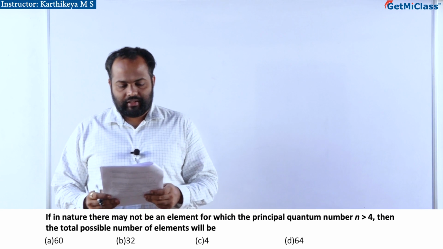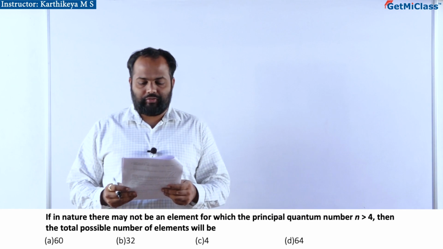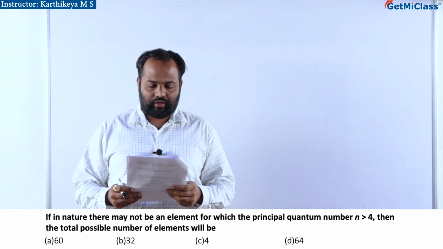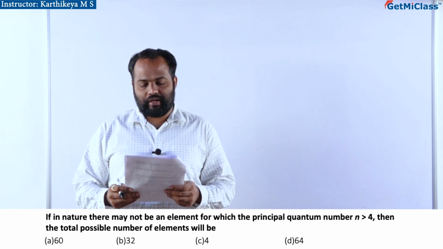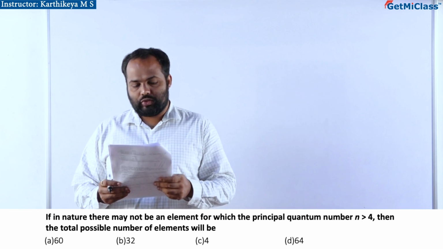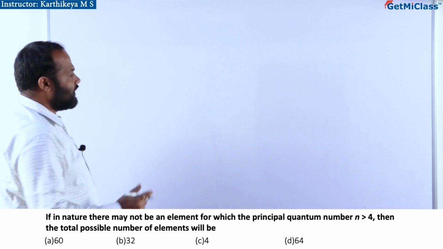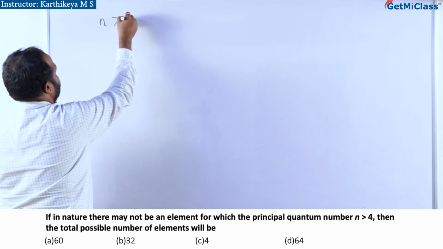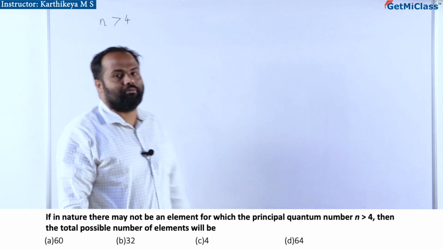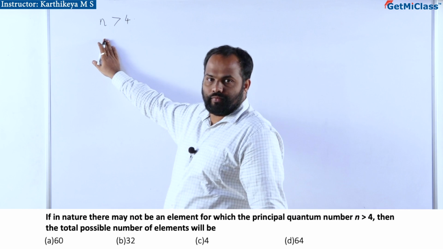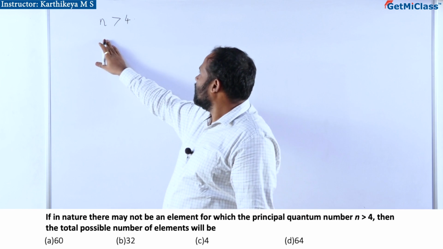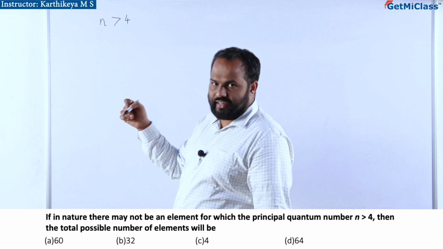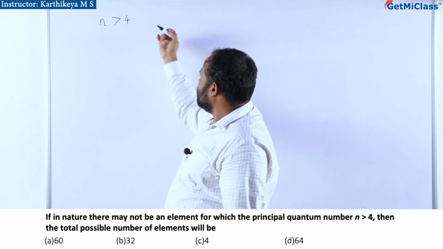If in nature there may not be an element for which the principal quantum number n is greater than 4, then the total possible number of elements will be... So, try to understand the question. He says there will not be any element which will have a principal quantum number more than 4. Then how many elements will be there? You know how many elements there are right now, it is more than 100, correct?